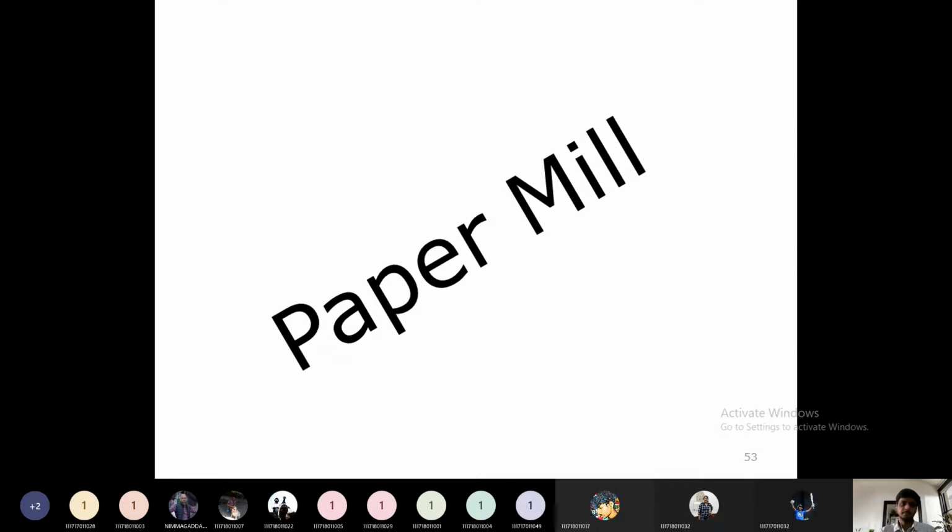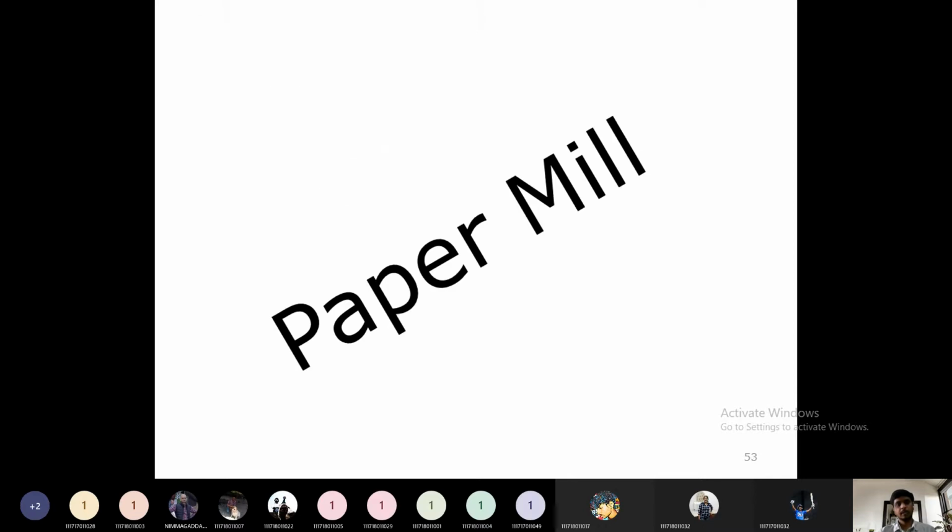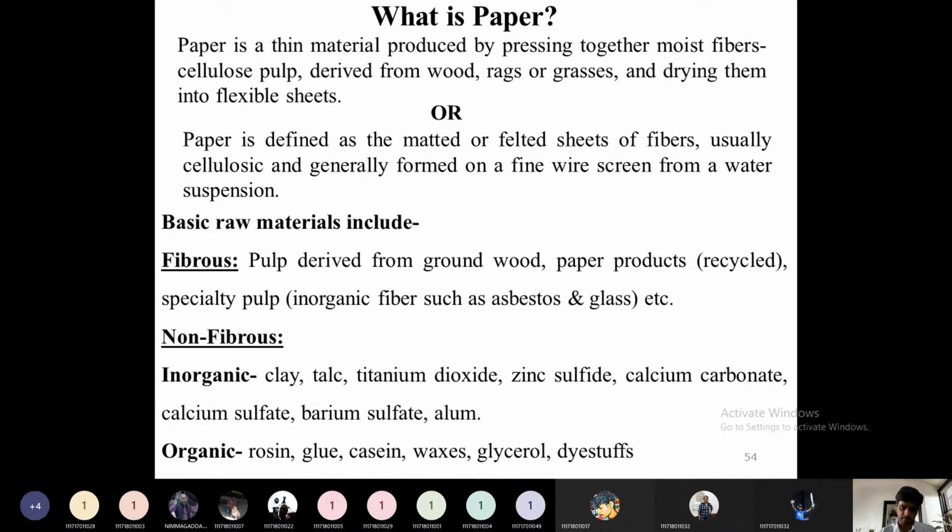Yeah, good morning, everybody. Until last class, we have seen how to manufacture a pulp. Then from the pulp, we have to manufacture the end product called paper. So now starts the paper mill. Once again, we are revising the paper mill.